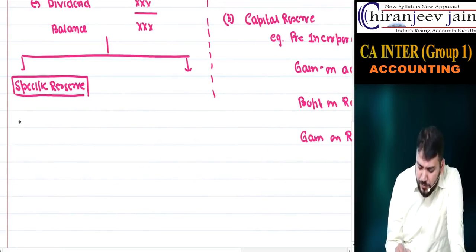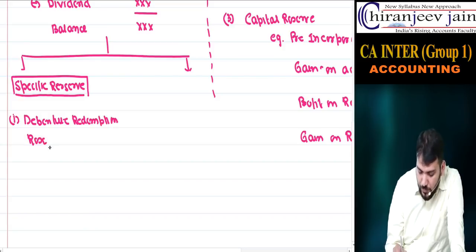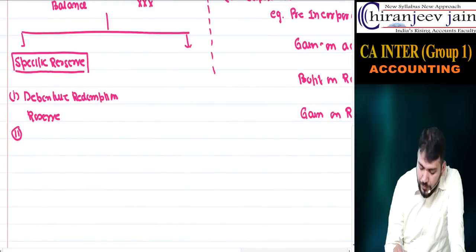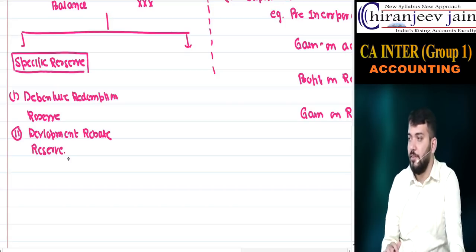For example, just write down the name, debenture redemption reserve, or, for example, development rebate reserve. Now, what is the reason for the creation of this? Can't explain to you right now.